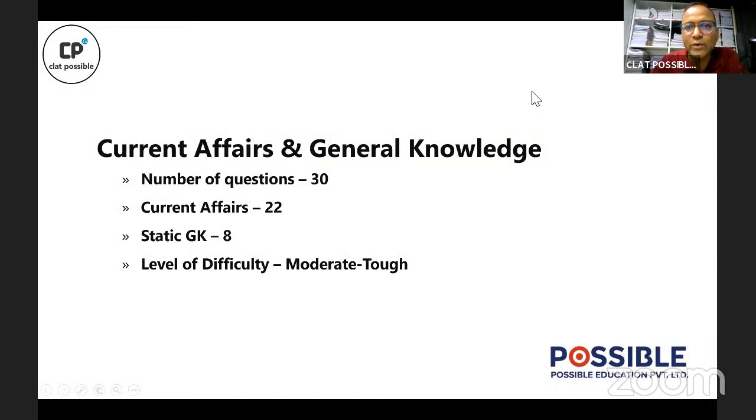First of all, there were 30 questions as was mentioned in the paper pattern, out of which 22 questions were current affairs, while the rest 8 can be called questions based on static events. For example, questions like the Revolt of 1857. Then there was a question on Satyajit Ray and his movies. There was another question on the 6-dot system, which is a part of the Braille system of writing for the visually impaired, and so on. So there were 8 questions which were static, and 22 questions can be termed as current affairs. Overall level of difficulty of the section, as I mentioned earlier, can be termed as moderate to tough.